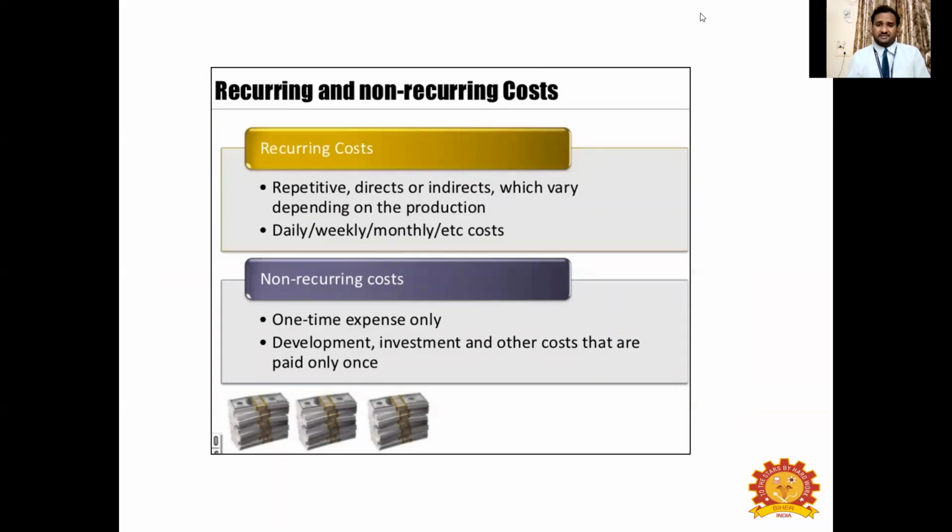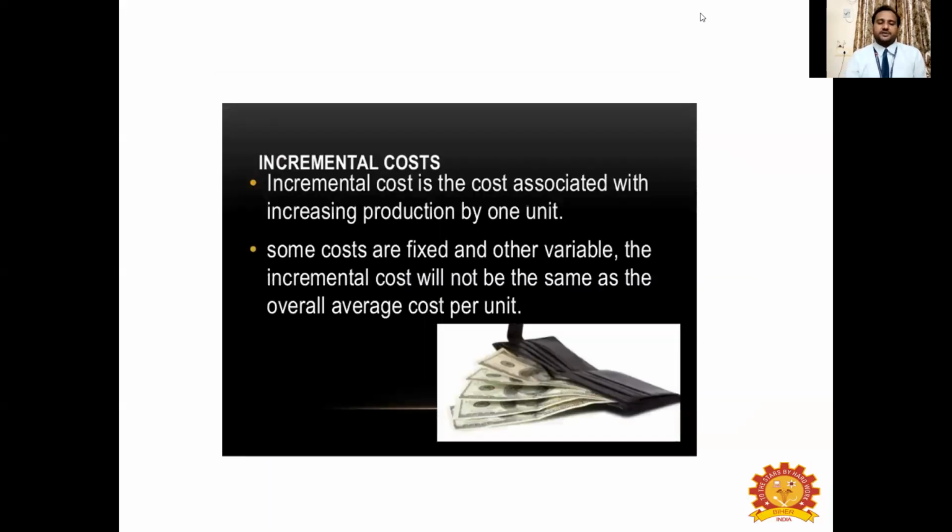For development activities, for land development, you can develop the land one time and you can use the developed land for multiple production cycles. Investment, you can invest in a new machine, you can import a new machine from another country. That may be a harvester, combine harvester, right? All these things you incur only once in your lifetime, at least for 10 years. So such costs are paid only once, and such costs are called non-recurring cost. It is not continuous, it is not regular.